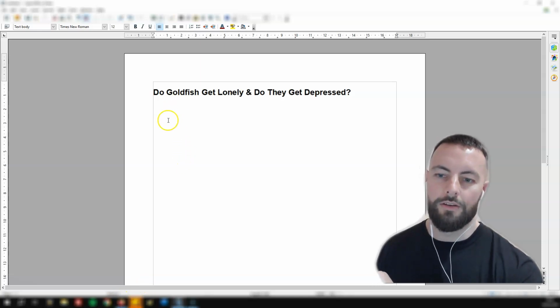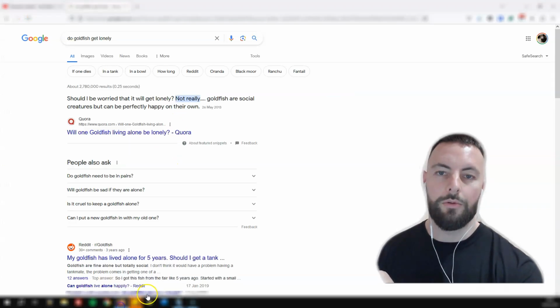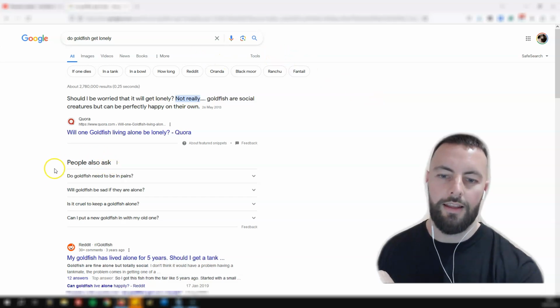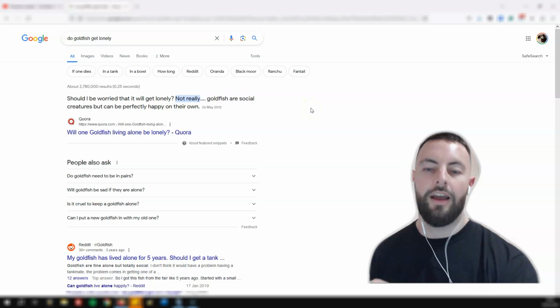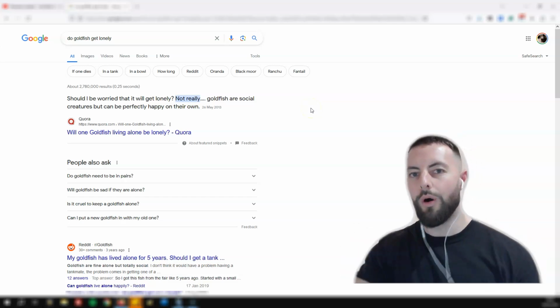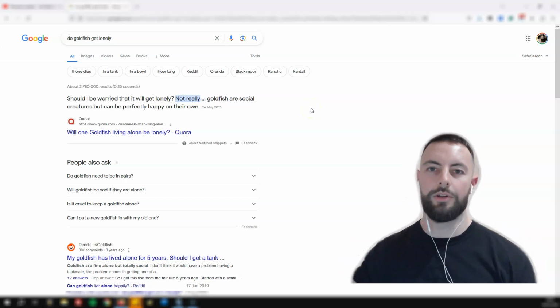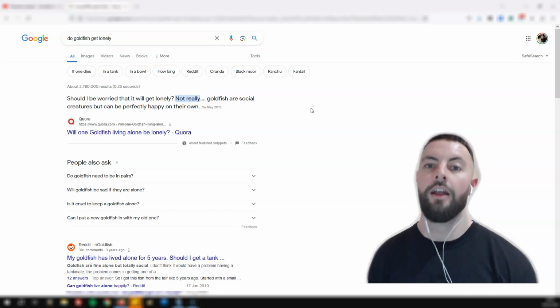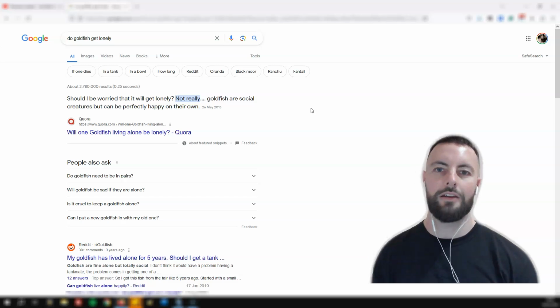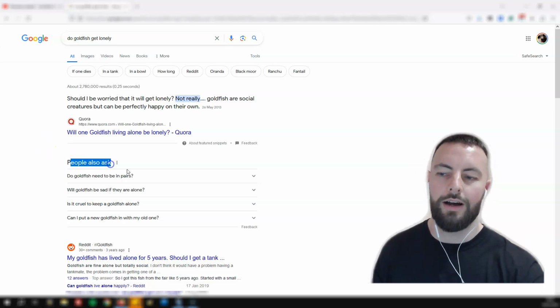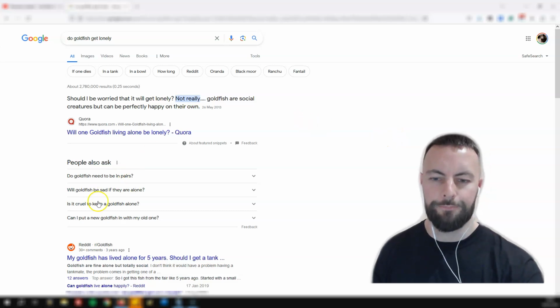So then what you need to do is build out the subsections, and the easiest thing to do, this is how I construct all of my article outlines. This is one of the easiest ways to get content that ranks high, because this is Google saying this is what we want to give our users. This is the information they're asking. So if you provide all that information in one bundle, one article, we'll rank your article. This "people also ask" section, that's exactly what they're saying.